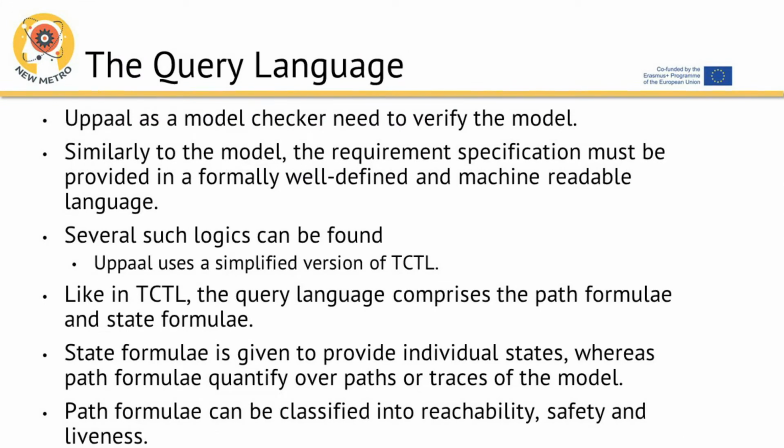The query language. Uppaal as a model checker needs to verify the model. Similarly to the model, the requirements specification must be provided in a formally well-defined and machine-readable language. Several such logics can be found. Uppaal uses a simplified version of TCTL. Like in TCTL, the query language comprises path formulae and state formulae. State formulae are given to describe individual states, whereas path formulae quantify over paths or traces of the model. Path formulae can be classified into reachability, safety, and liveness.